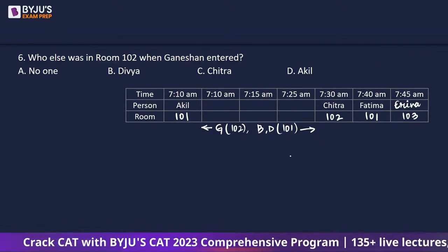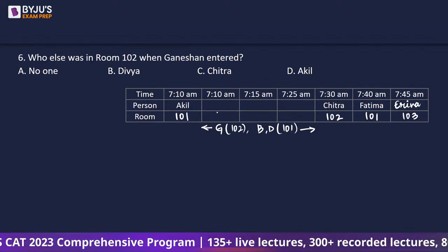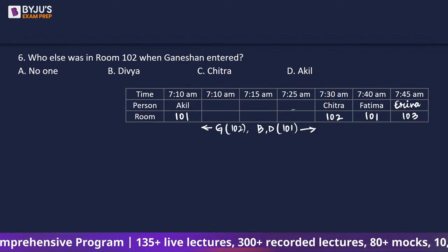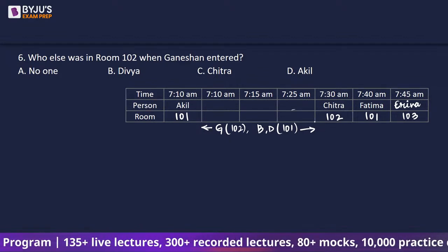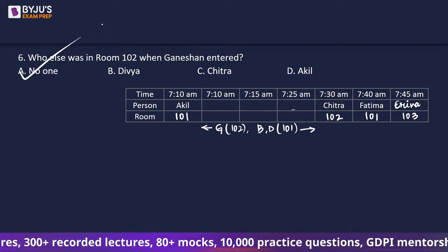Okay. Next is who else was in room 1 or 2 when Ganeshan entered? When Ganeshan enters here, nobody was there. Ganeshan and Chitra are the only two people. Chitra का already पता है कि वो बाद में आई है. So there was no one when Ganeshan entered.